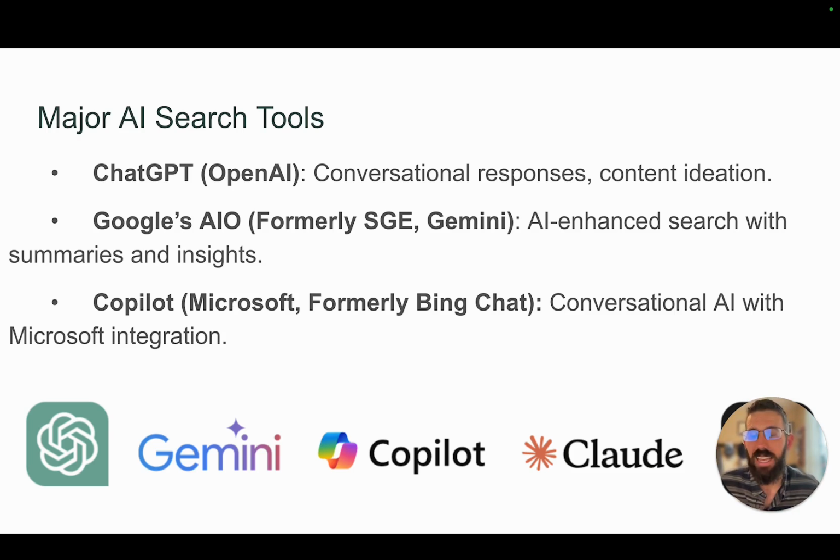You have Google's AI overviews, which we just looked at. That's where it's right within traditional search results, giving summaries and insights and then referencing other sites to learn more. It was formerly known as SGE, Search Generative Experience, I believe. And then Gemini is the model that's powering it.